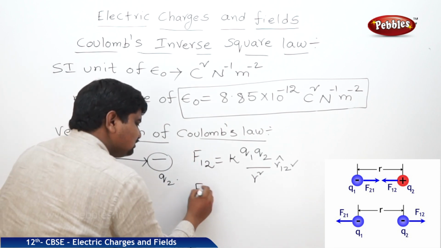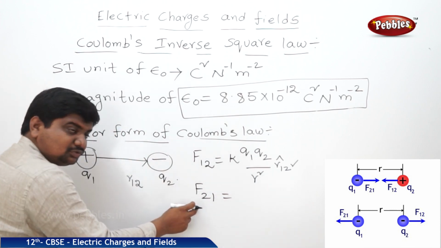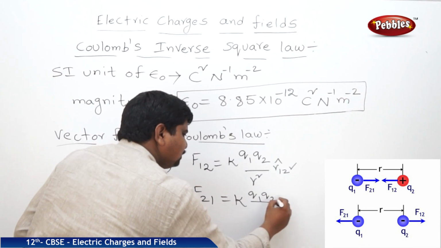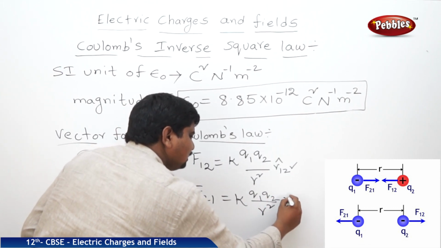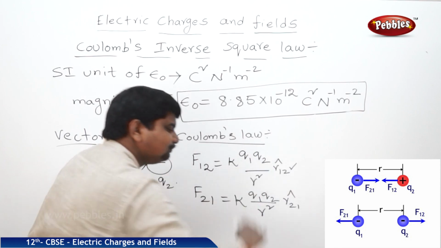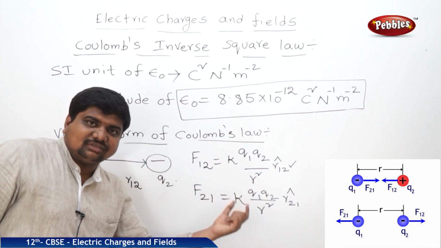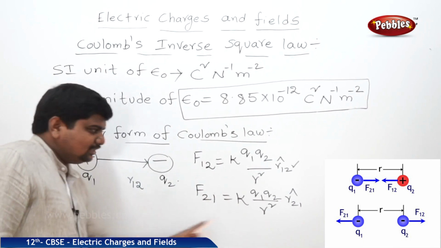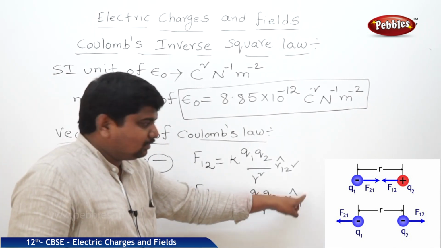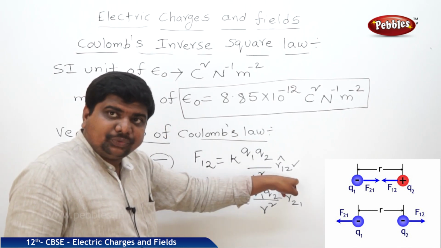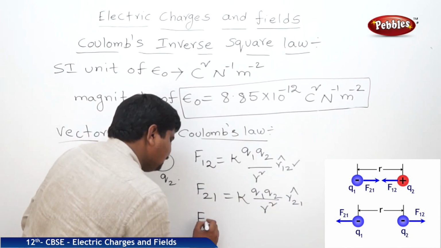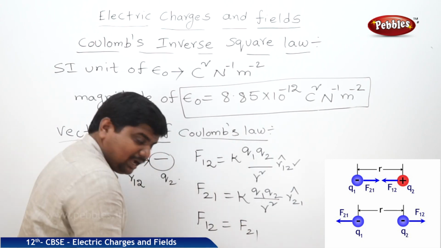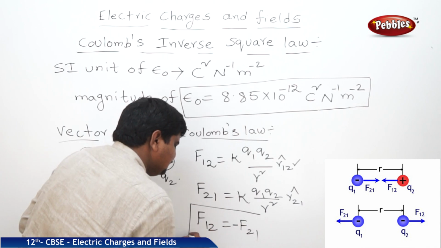It will be written like this also. If it is in the opposite order, F21 is equal to K Q1 Q2 by r square, r21 cap. What is the meaning of r21? The force of attraction is measured from the second charge to the first charge. So this is the direction from 2 to 1, and this is the direction from 1 to 2. According to Newton's law, F12 is equal to F21. Both are the same in magnitude but opposite in direction.